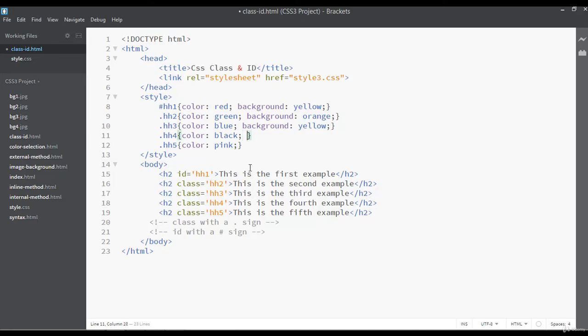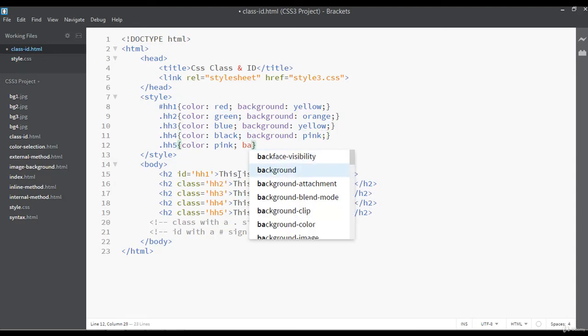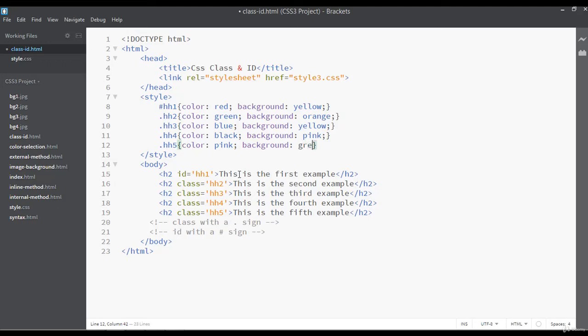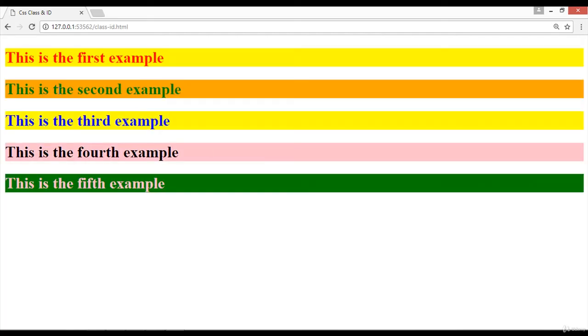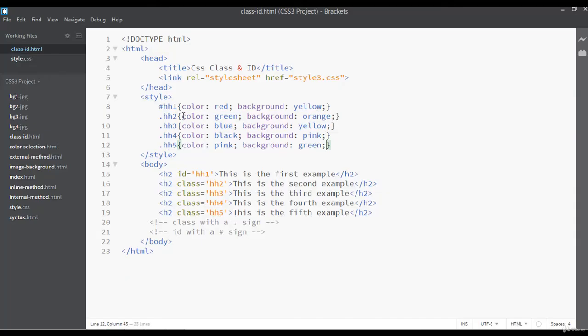Or let's change this to pink, and for the last one the background color can be green. You can save and refresh. Now you can see we have different text colors and different background colors, just by using class and id for the same element, heading 2.